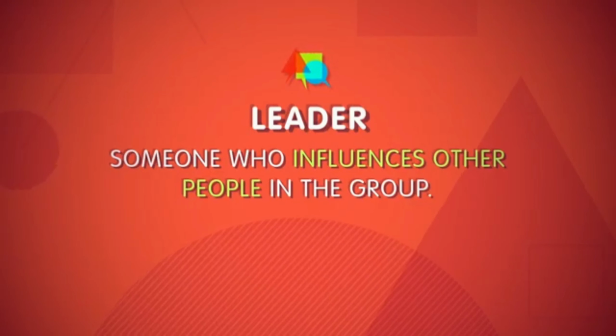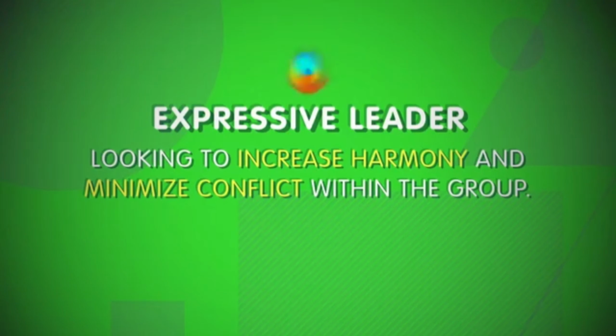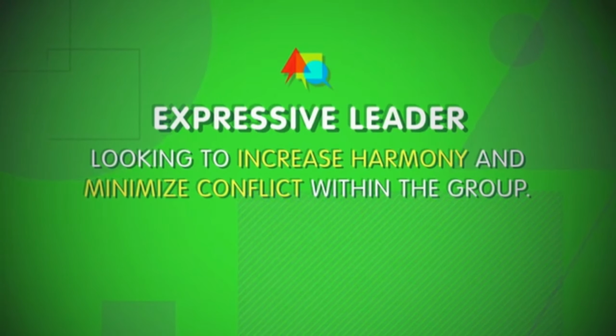Not all groups have formally assigned leaders, but even groups that don't often have de facto leaders, like parents in a family. A leader is just someone who influences other people in the group. And there are generally two types of leadership. An instrumental leader is focused on a group's goals, giving orders and making plans in order to achieve those goals. An expressive leader, by contrast, is looking to increase harmony and minimize conflict within the group. They aren't focused on any particular goal. They're just trying to promote the well-being of the group's members.